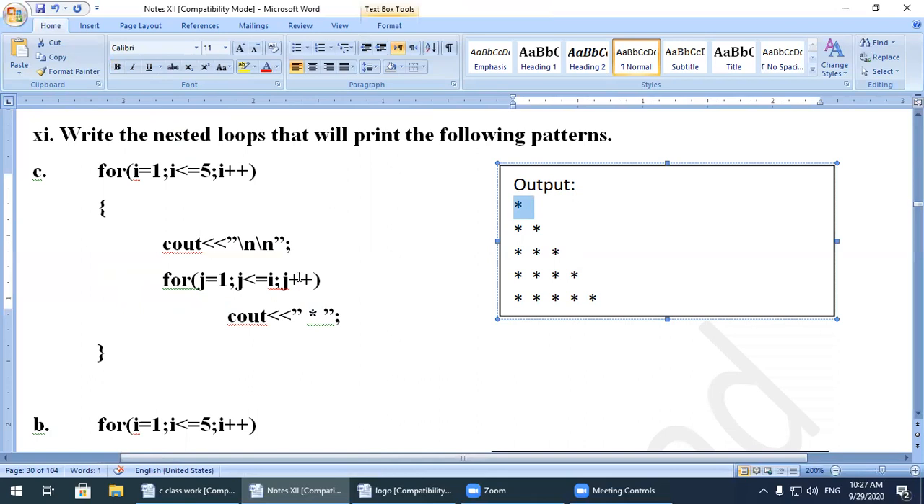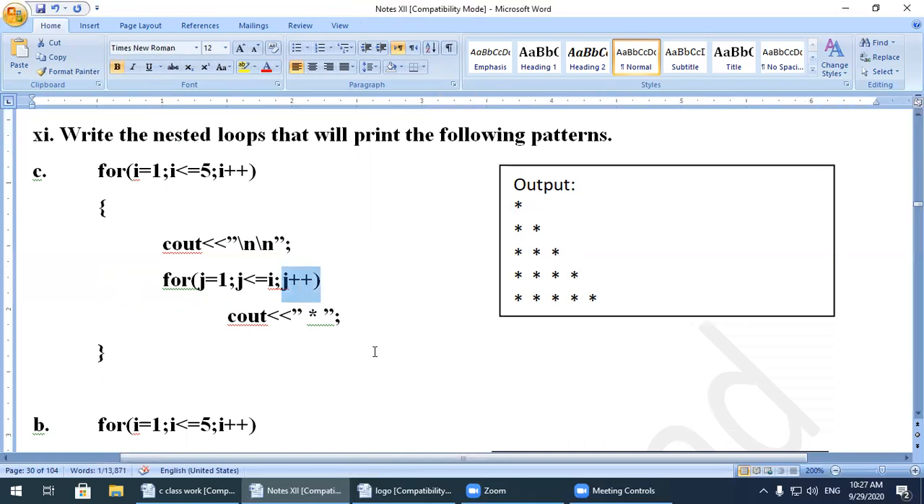Now it will increase the value of j. J is equal to 2, and 2 is less than or equal to 1, condition false. 3 is less than, condition false. 4 as well, so all the conditions become false. Then again it will increase the value of I over here. Now the value of I becomes 2, and 2 is less than or equal to 5.